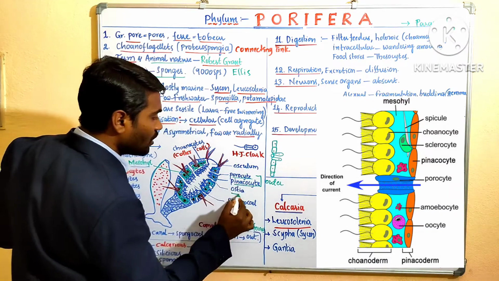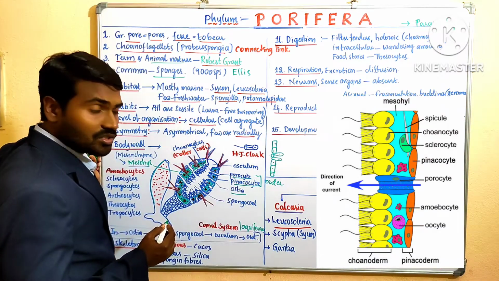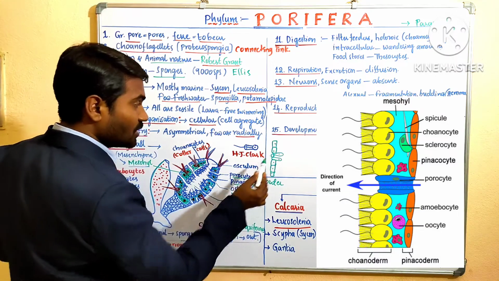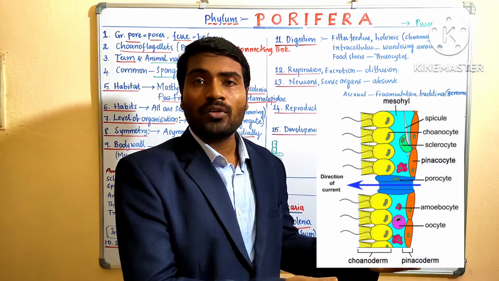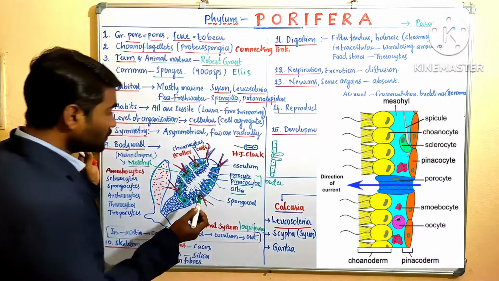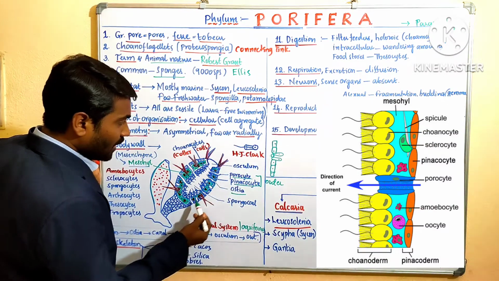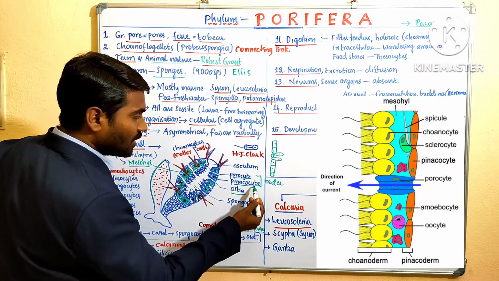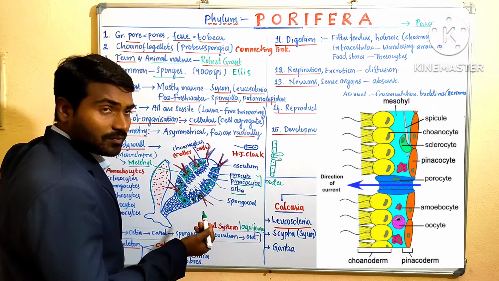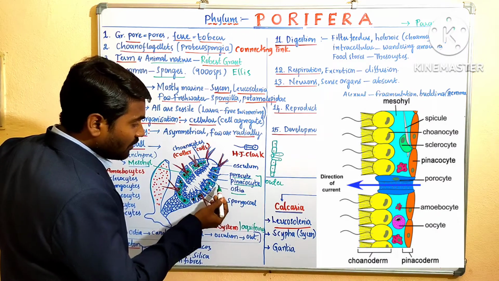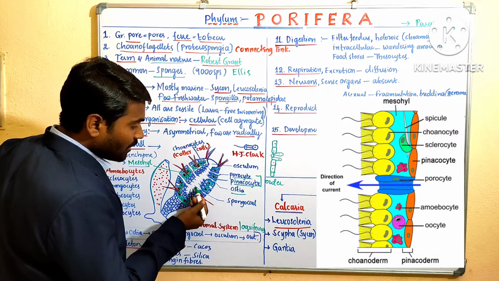The opening of the porocytes, here there is a small hole. The hole is called ostia. And these are the pores present over the body surface. Hence the name porifera. Okay, right. So the outer layer of the body is made up of pinacocytes and porocytes. In between, the ostia are present. So through the ostia, water enters into the body.